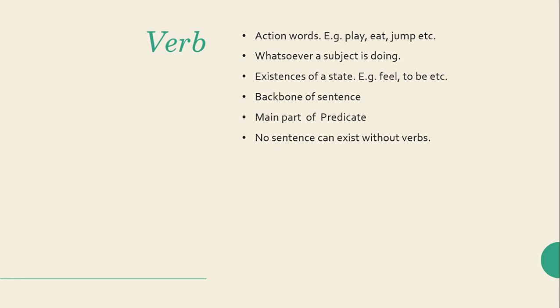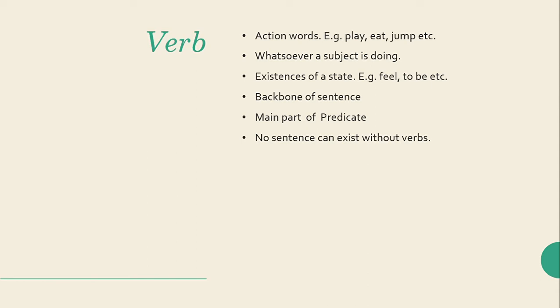Except for actions, we can also say that a verb is actually the existence of a state. For example, if I say that I love my mother, it doesn't mean that I am performing an action. It is just discussing the existence of a state, that is the state of love. So, a verb is actually the action word as well as the expression of a state. Do remember that it is the backbone of a sentence.